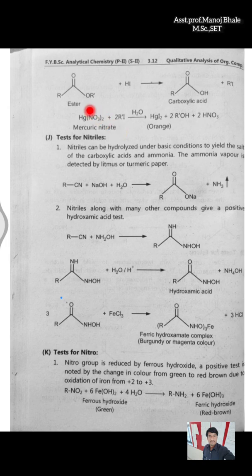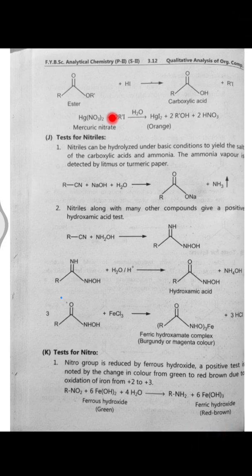Another test for the ester: if we react it with hydrogen iodide, HI, there is a formation of the carboxylic acid plus RI, alkyl iodide. If we react this alkyl iodide with mercuric nitrate in presence of water, there is a formation of orange mercuric iodide, along with removal of 2 molecules of alcohol and 2 molecules of nitric acid. So these are the different tests for the determination of the ester. I think this is enough for today's lecture.